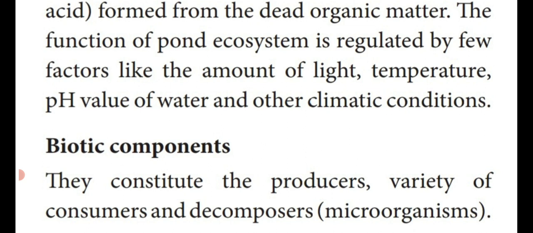So dear students, if you are going to write the abiotic components of the pond ecosystem, it is divided into two: organic and inorganic. Inorganic: carbon dioxide, oxygen, nitrogen, calcium and phosphorus. Organic compounds: amino acid and humic acid. Finished? Then the other abiotic components present in the pond ecosystem are light, temperature, pH value of water and other climatic conditions. So that is enough to write in this paragraph.